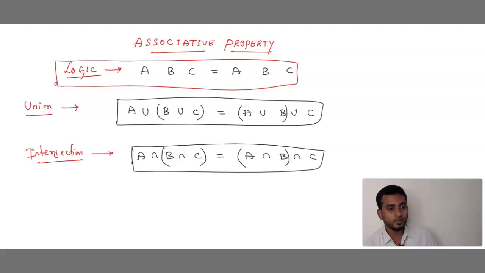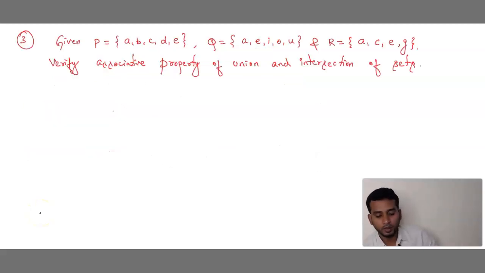Good. Now let me solve one problem based on the associative property. Take the first question. See children, in this problem, given set P equals {A, B, C, D, E}, set Q equals {A, E, I, O, U}, and set R equals {A, C, E, G}. Verify the associative property of union and intersection of sets.